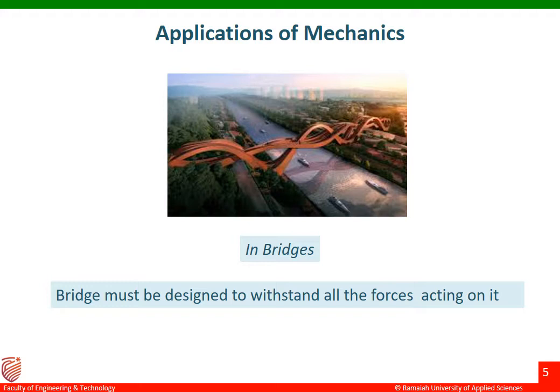Application of mechanics. Let us discuss some of the examples or structures where exactly mechanics is applied. You can see on the screen the example of bridges. Bridges must be designed to withstand all the forces acting on them. There are different types of forces acting on the bridge. Vertical force is one, horizontal force, and you can see wind force also acting on the bridge. When you apply such forces on the bridge, we have to study the behavior of the bridge. This is one such example where mechanics is applied.